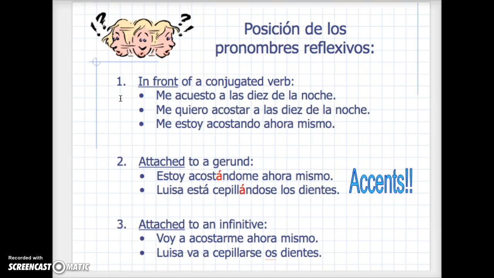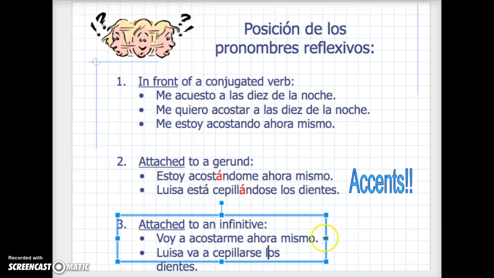But this is only going to happen if we have two verbs in our sentence. And take a look, where are the two verbs in these examples? Let's look at the first one. Voy a acostarme ahora mismo. Our first verb is voy. Our second is acostar, and acostar is an infinitive, so I can say voy a acostarme. And then the next one, Luisa va a cepillarse.